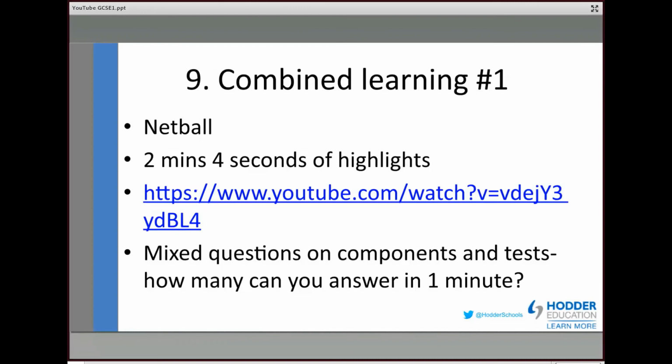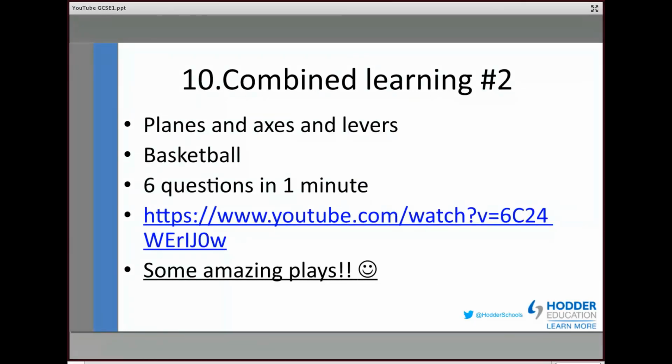Okay, last one, another combined learning task. And I think it's an interesting one in that we've combined planes and axes and levers. And what I would say to you on this, do not be put off by the fact it's planes, axes and levers. We want this to be seen as very much being a very doable task. It is a task that students could do on their own at home, assuming they've done the planes sheet, the axes sheet and the levers sheet, or your students have already covered those topics already.